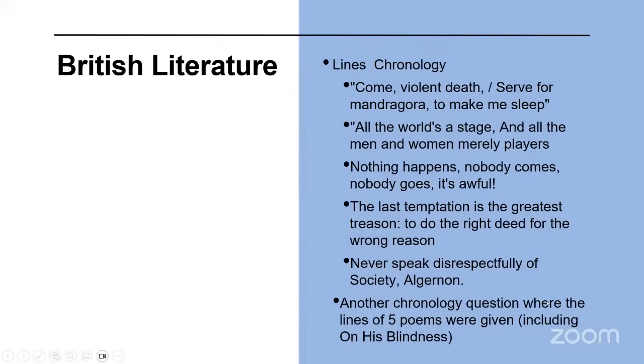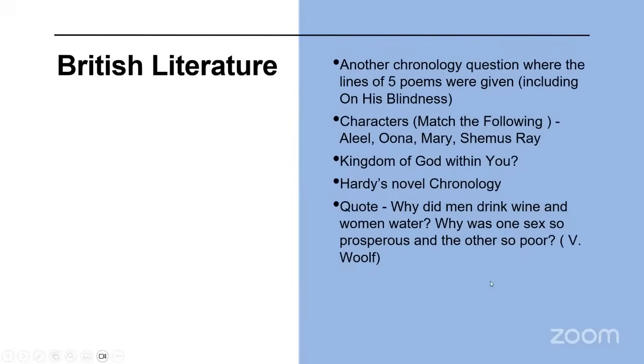See, another chronology question where the lines of five poems were given, including On His Blindness by Milton. A new twist where they give lines and you have to arrange them in the correct chronology as per their years of emergence. So chronology has again emerged as a very important and favorite topic of NTA, right? Next. And we are sure most of you have answered several of these questions correctly without much doubt.